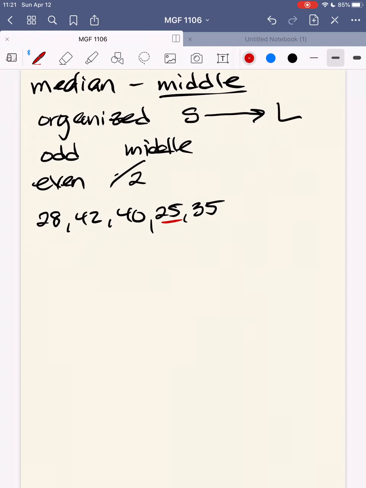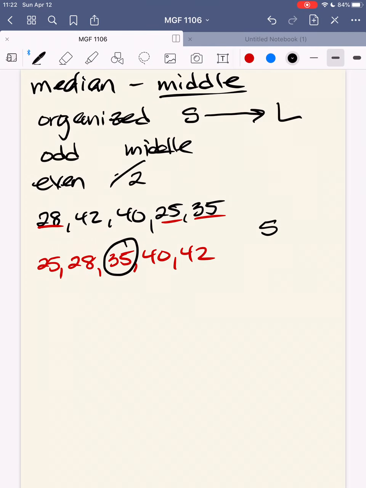So 25 is my smallest number, then 28, then 35, then 40, and then 42. Now I have 5 data points here, so my middlemost number is going to be my median, which would be 35. So my median is 35.